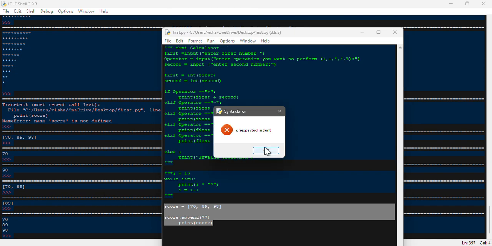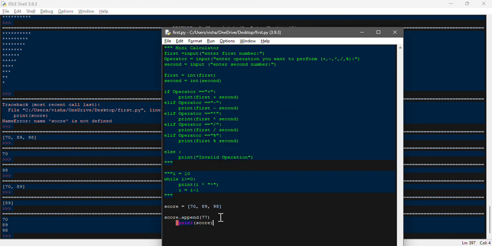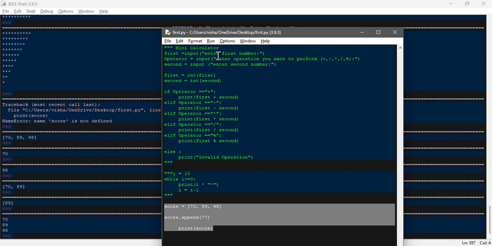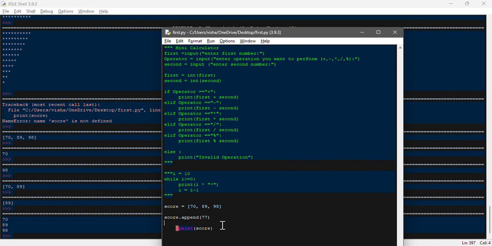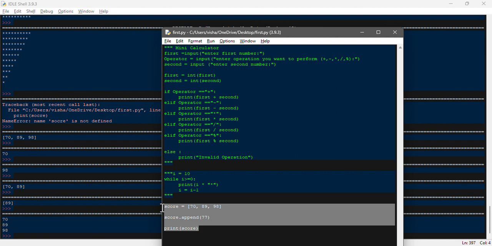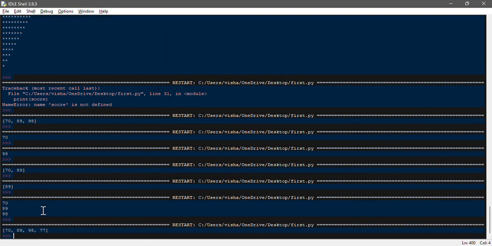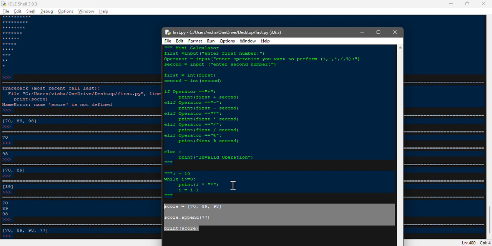I'm going to save this one first of all. Okay, there was a blank space, that's why it was not running. Now if you run this one, it will add 77 into that as well. So this way you can append the new score into the list.